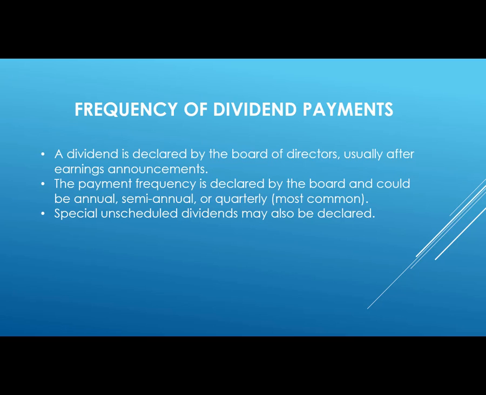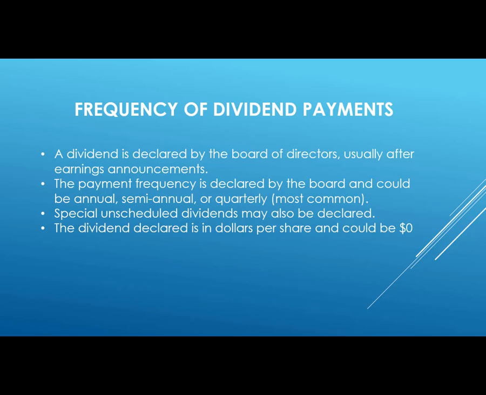It's also possible that a special dividend could be declared, which is unscheduled. That way the board of directors is probably trying to attract more investors or reward their current investors for some reason. Perhaps they have made a special earnings or a special project has been completed.